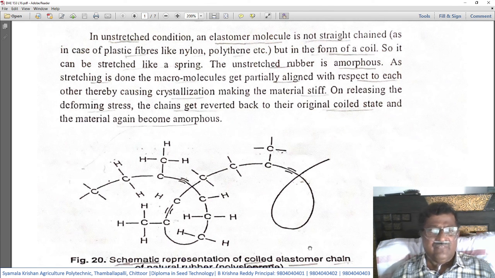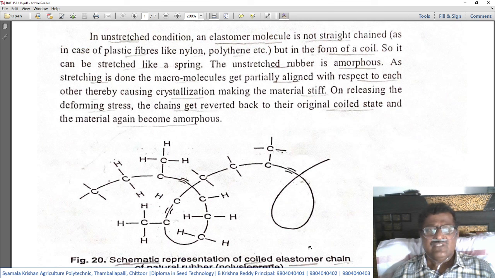On release of the deforming stress, the chains revert back to their original coiled state and the material again becomes amorphous. So when we release the stretching force, the stretched elastomer coils back once again and attains its original state.